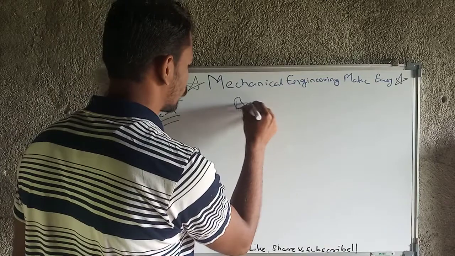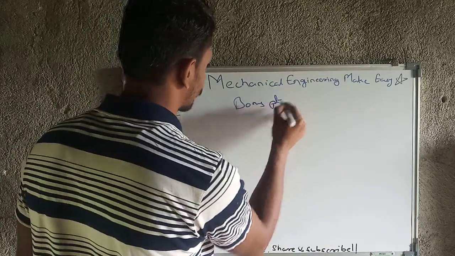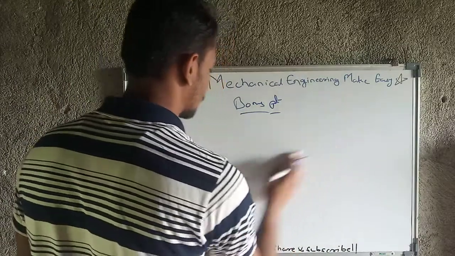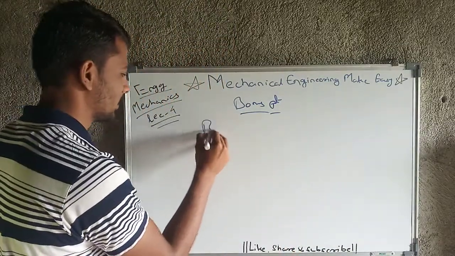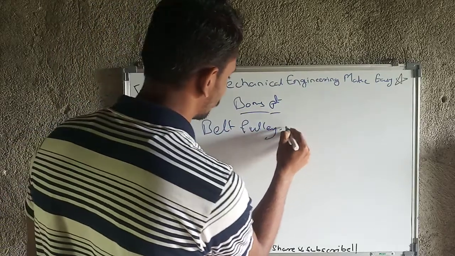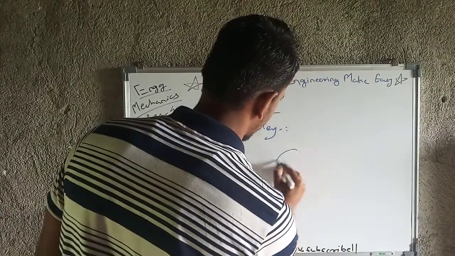Now we will move to the bonus point for today's lecture. As we have considered applications of friction, that is nothing but the belt pulley assembly. How will it be?